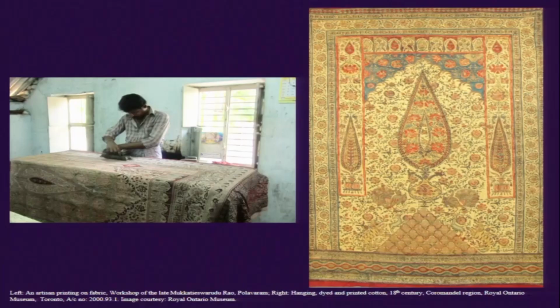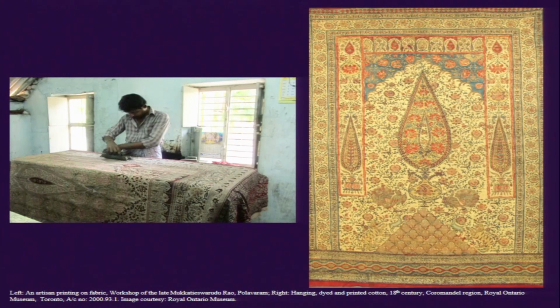Now with woodblock printing, it's not just about the engagement of the printers, but we also need to consider that printing requires wooden blocks, and these wooden blocks are made by professional block makers. We see that in the Deccan region and also parts of northern Coromandel, wooden blocks are extensively made.